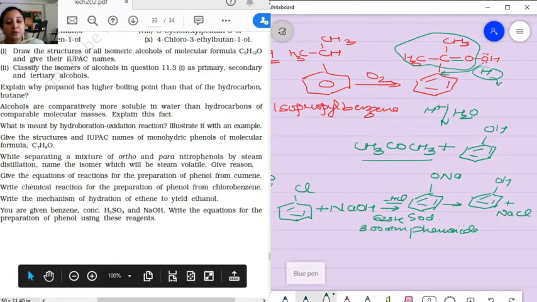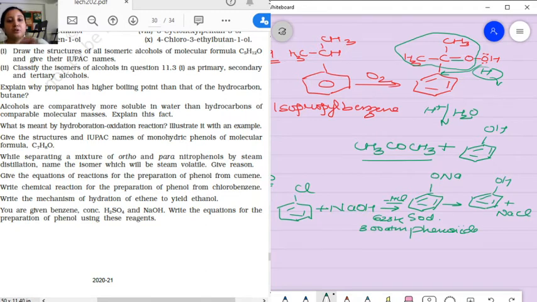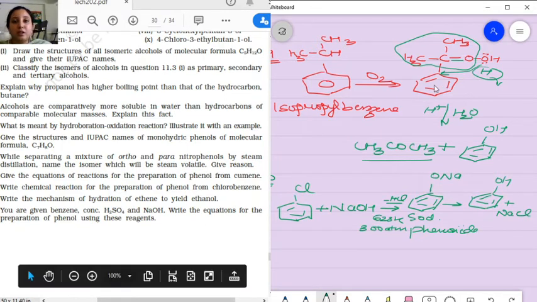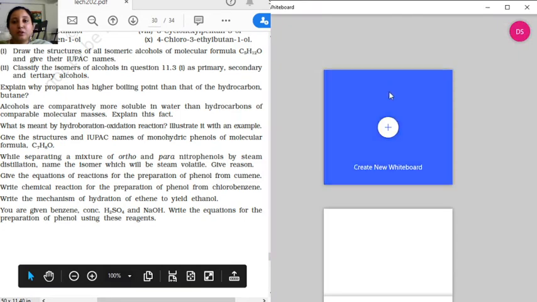Now coming to question number 11. Question 11 says, write the mechanism of hydration of ethene to ethanol.